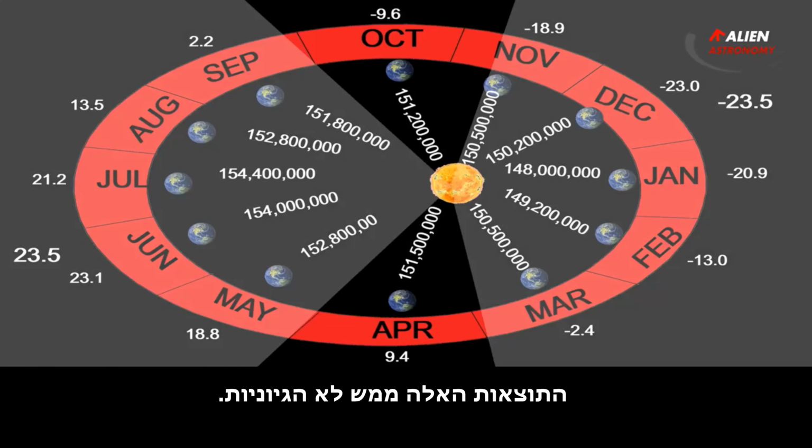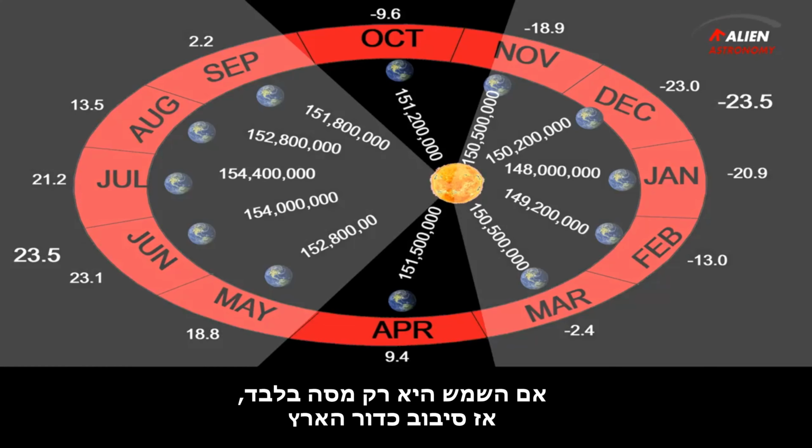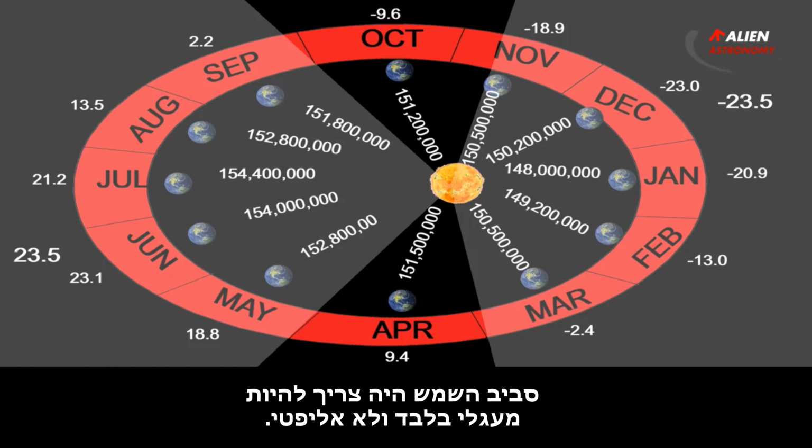These results really do not make sense. If the sun is just a mass only, then the rotation of the Earth around the sun should have been only circular and not elliptical.